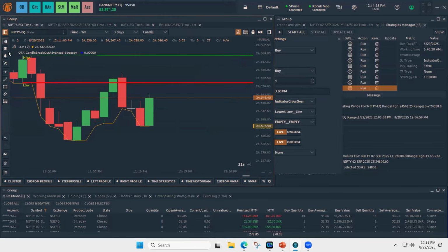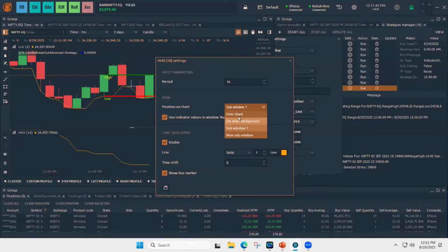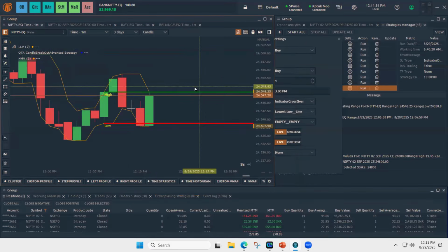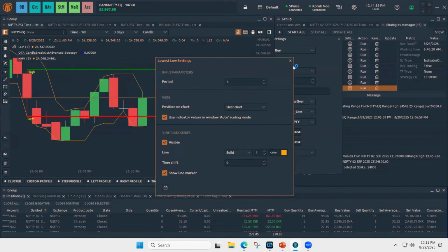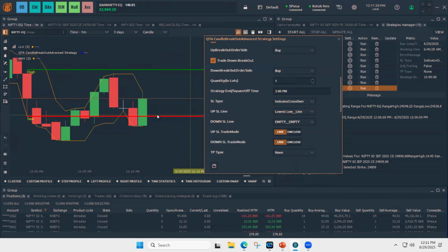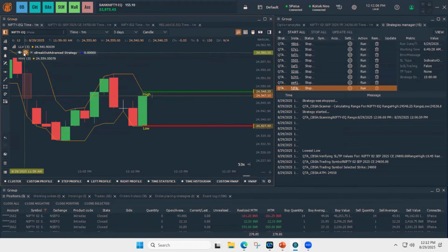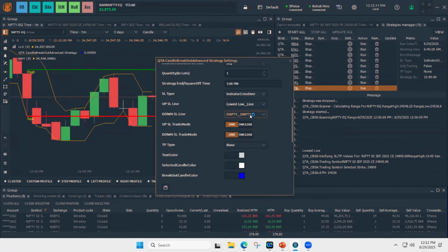So up SL line, I'm choosing lowest low, and down SL line, I'm choosing highest high line.